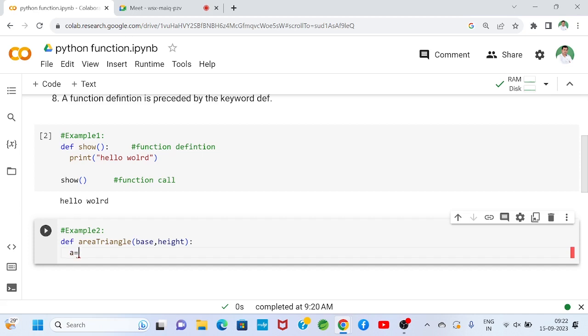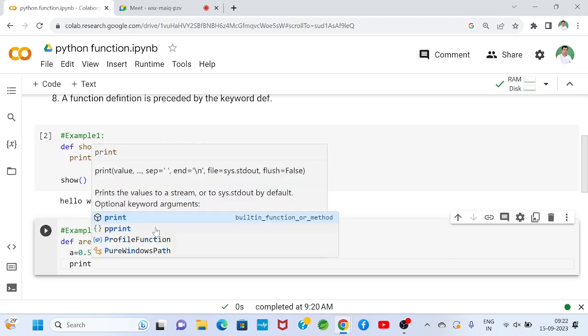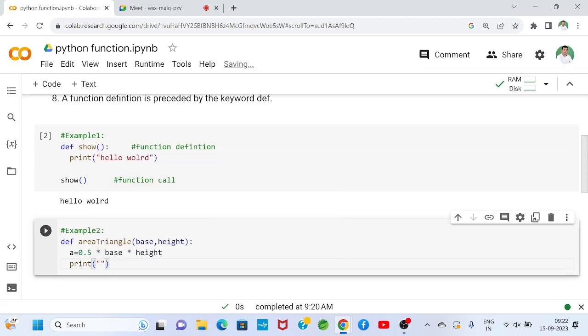Let my output variable be a, a equals 0.5 into base into height, and I will write one output statement, because without an output statement the output message cannot come into the picture. So it is mandatory that we write the output statement. I can write "the area of triangle is" in this way, comma, then the value of a. So now this is my function definition.